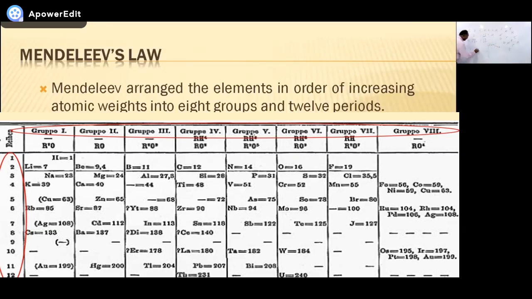And if you move from left to right, these are called rows or periods. So in Mendeleev's periodic table, there are 8 groups and 12 rows.